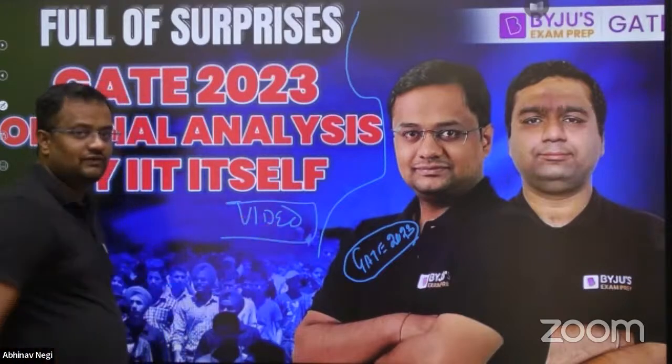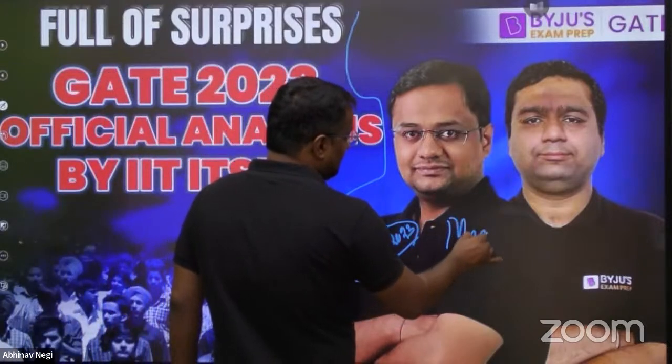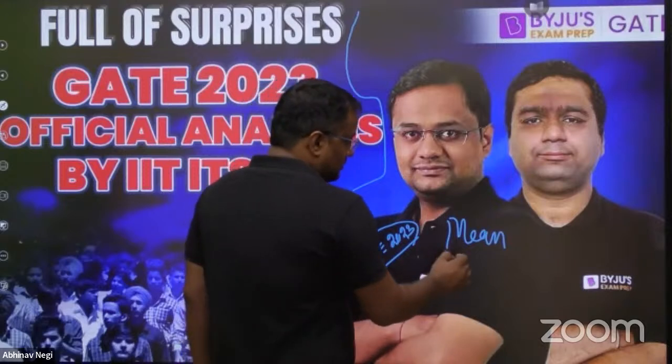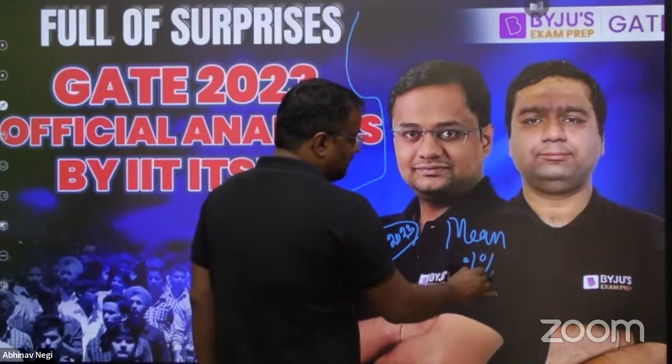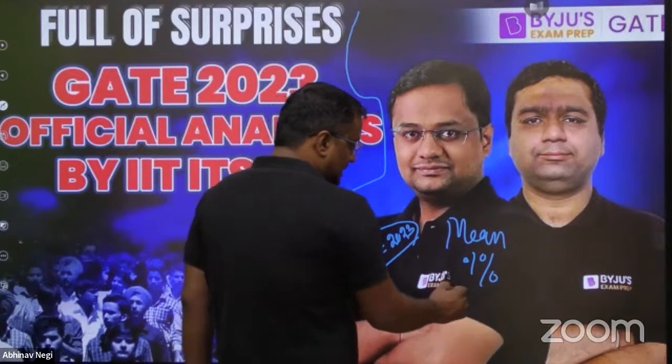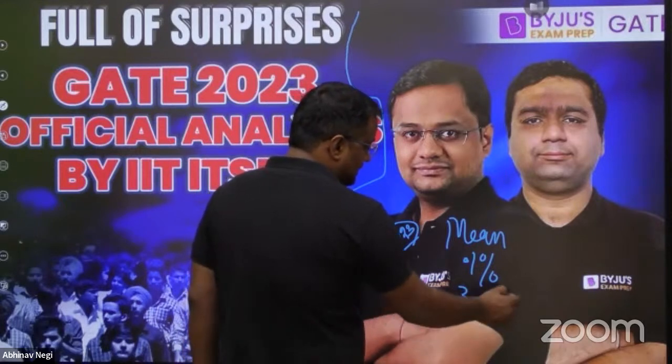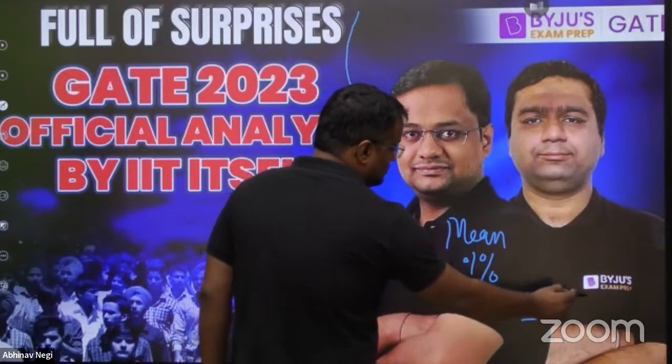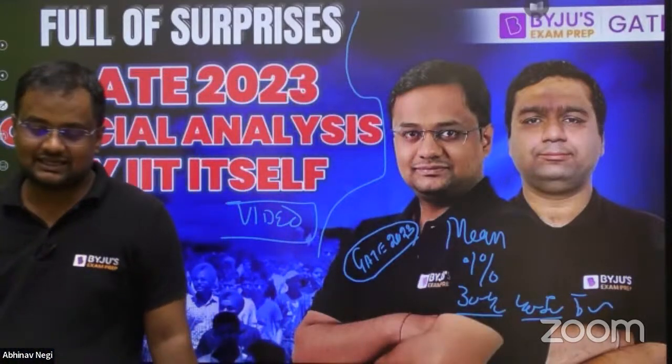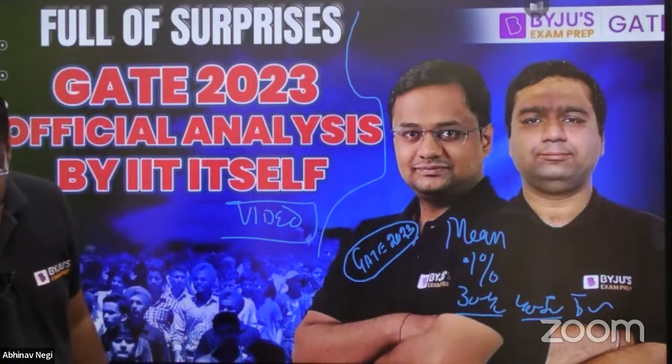You can see this in the video section, a 12-minute video. There will be the mean of all the candidates. 11 marks is the average of all the candidates for civil and mechanical both. Marks average of top 0.1%. 30 to 40 marks, how many students are there? 40 to 50 marks, how many students? 50 to 60 marks, how many students? Every data is given there. You can see this.